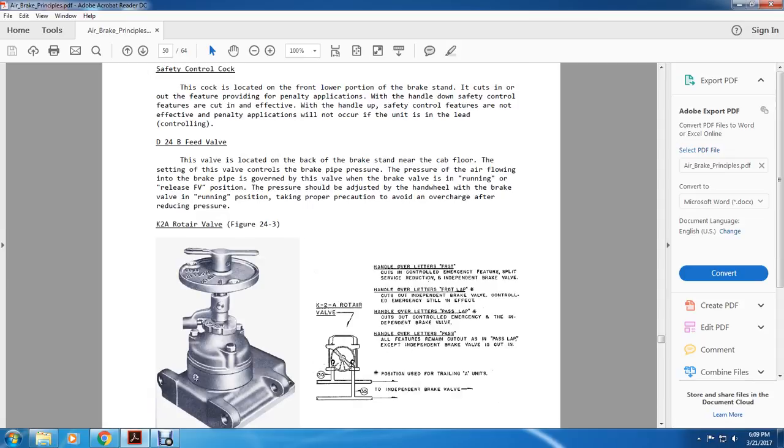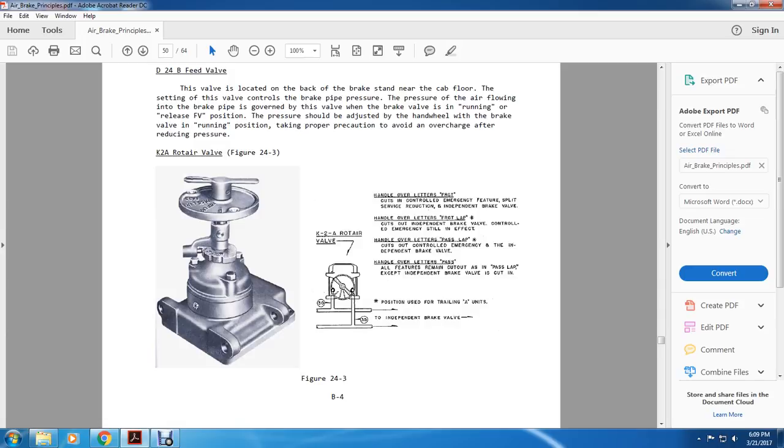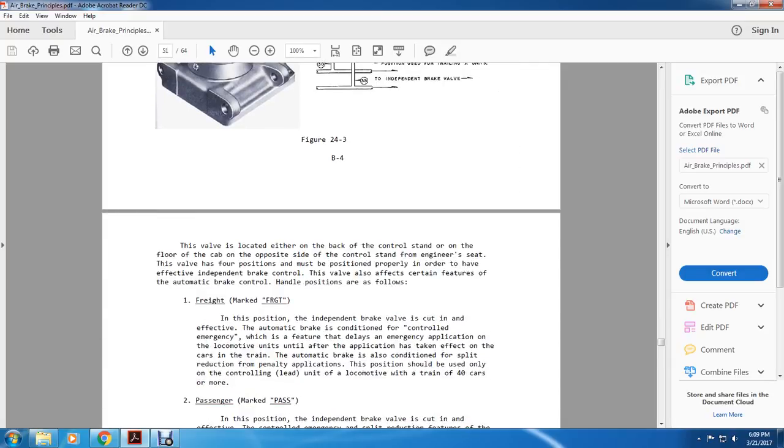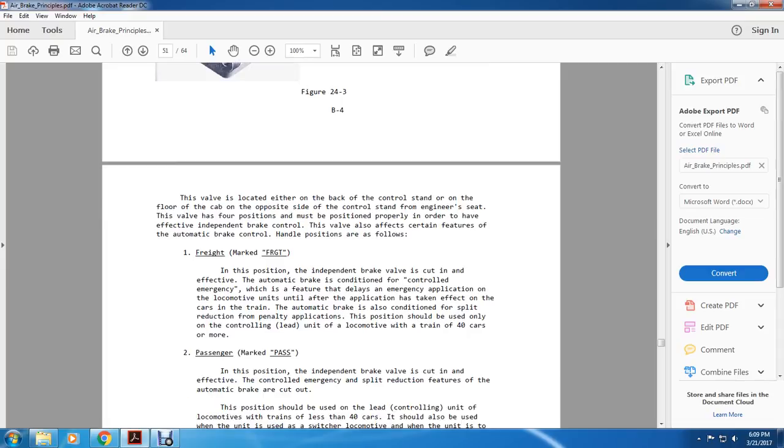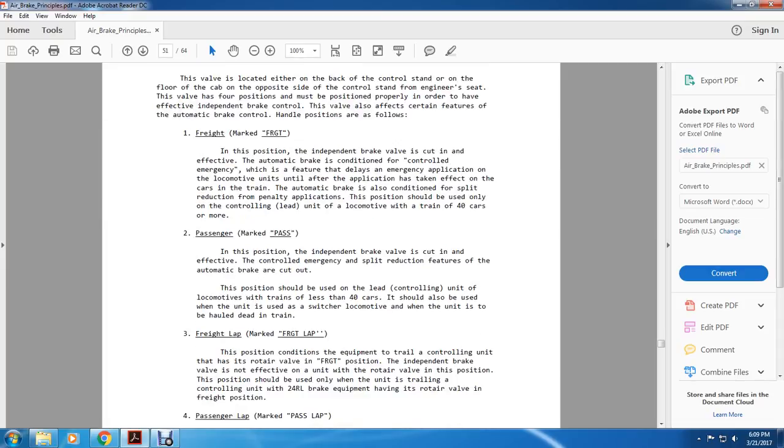The K2A rotary valve. The handle positions are marked: freight, freight lap, passenger lap, and pass. The K2A rotary valve position is used in the trailing A units, and the independent brake valve, figure 24. This valve is located either on the back of the control stand near the floor of the cab, or on the opposite side of the control stand toward the back of the stand by the engineer's seat. With the valve in the forward position, the multiple must be positioned properly in order to have the effect of an independent brake valve.